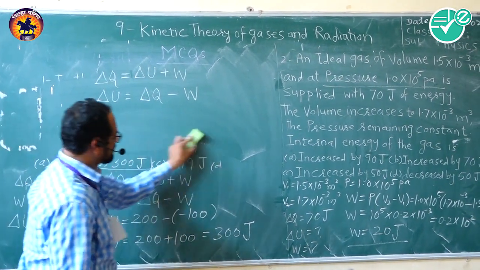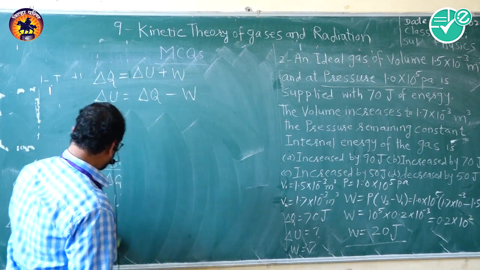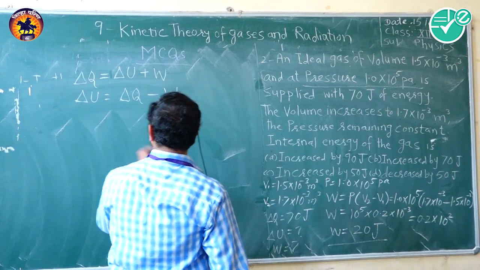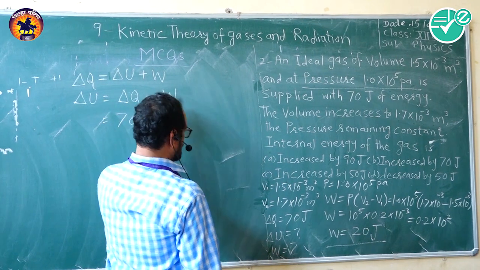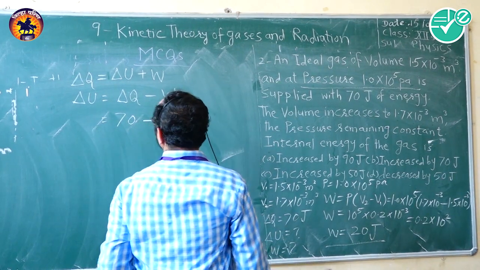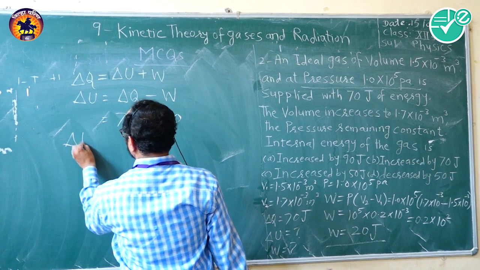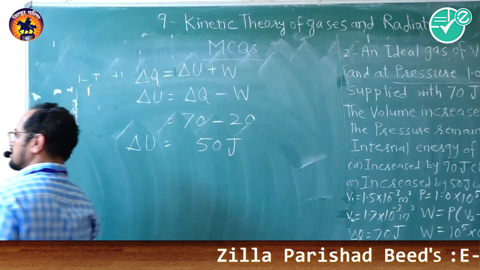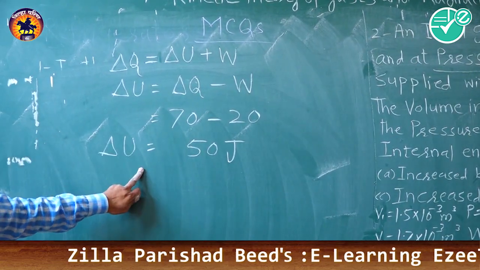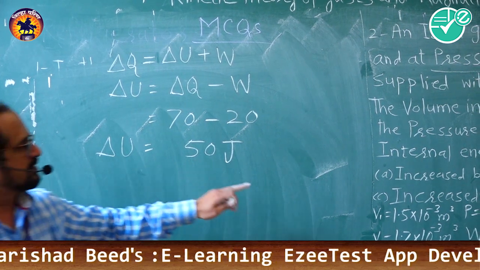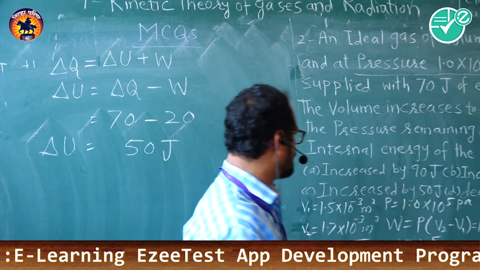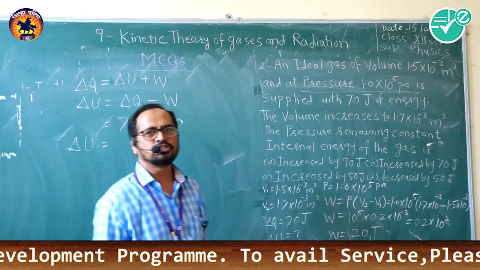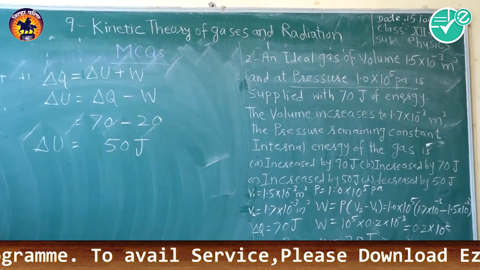In our question, delta Q is 70 joule minus work done, which is 20 joule. So the total internal energy change is 50 joule. As the internal energy change is positive, we get the answer: it is increased by 50 joule. So option C is correct, increased by 50 joule. So this will be the answer.